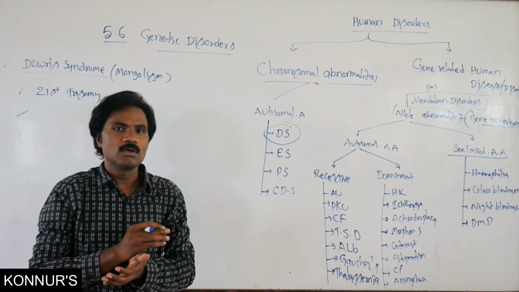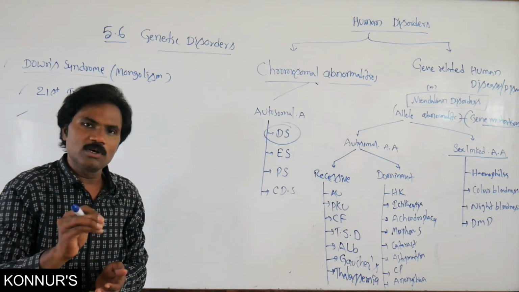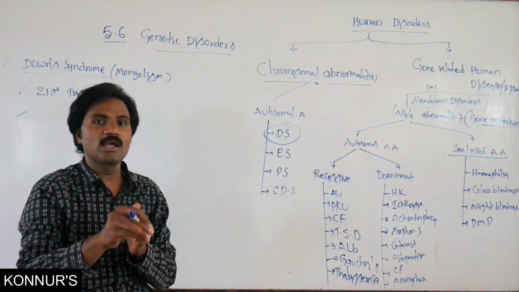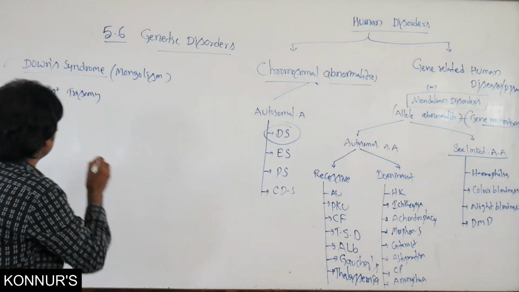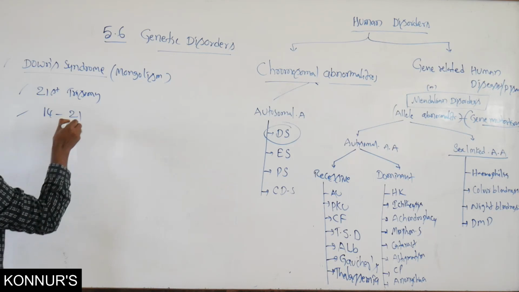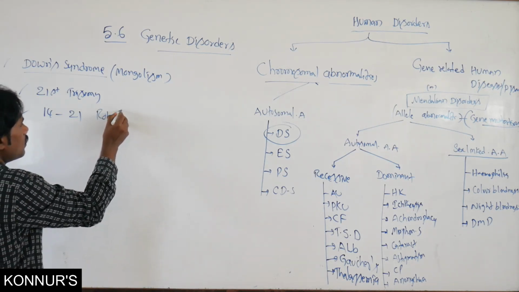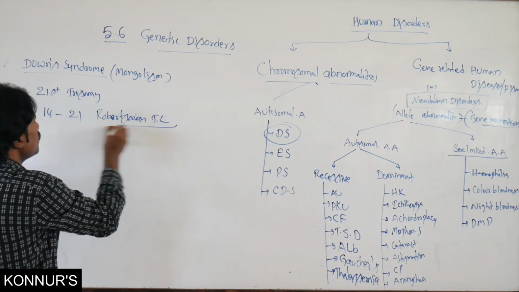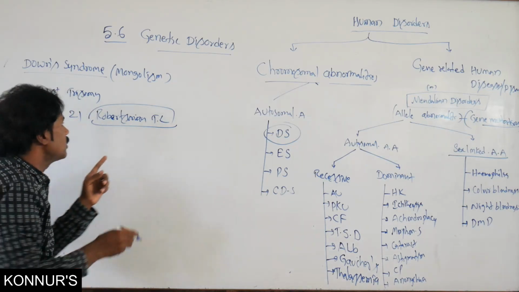Normally the 14th chromosome transfers to the 21st chromosome. That is a translocation, the second method to cause Mongolism. 14 to 21, that is the Robertsonian translocation, the second one.